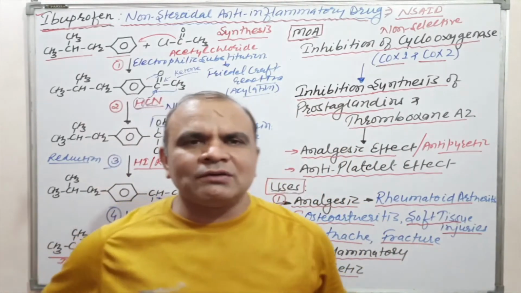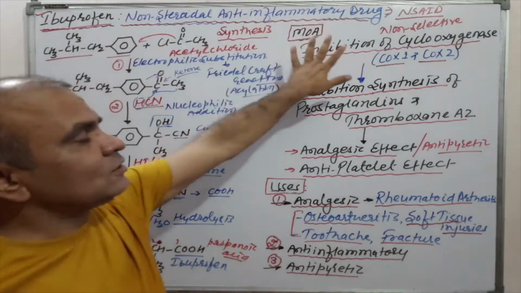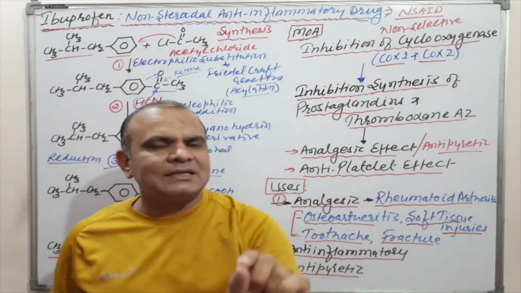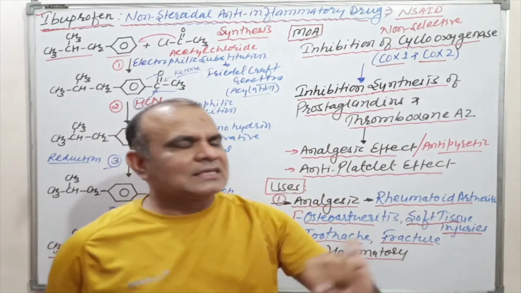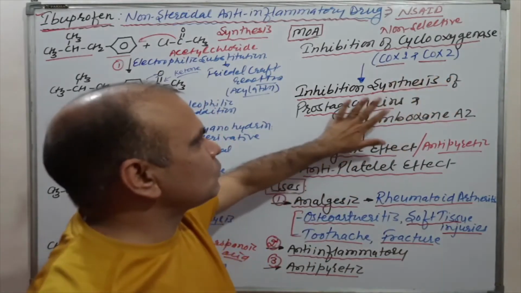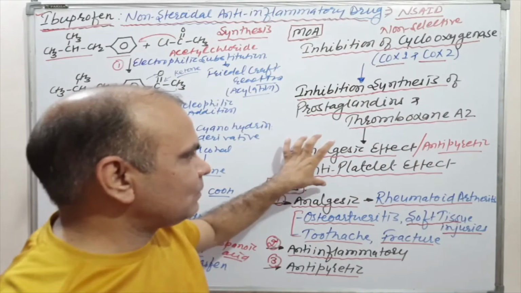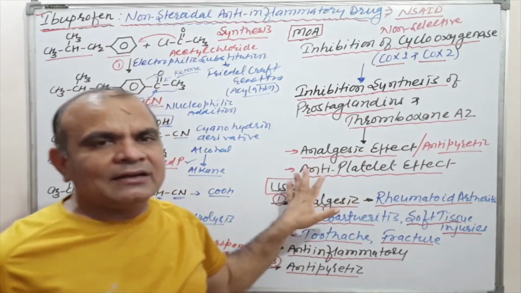Let me give a quick review of ibuprofen. Simply, it is a non-selective COX inhibitor, which means inhibition of the COX-1 as well as COX-2 enzyme, which results in inhibition of synthesis of prostaglandins and thromboxane A2, which results in different effects: analgesic effect, antipyretic effect and